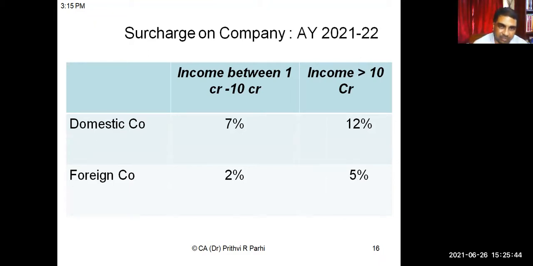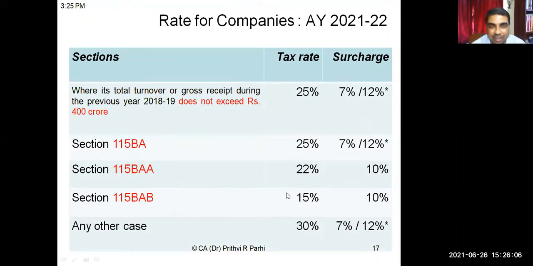Minimum alternate tax. Now you see, you can compare the surcharge here. For domestic company, if the income is between 1 crore to 10 crores, 7%. Above 10 crore, 12%. For foreign company, if it is 1 crore to 10 crore, 2%. Above 10 crore, 5%. This is the surcharge. And there are some other provisions also. In this situation, under section 115BA, tax rates can be 25%.